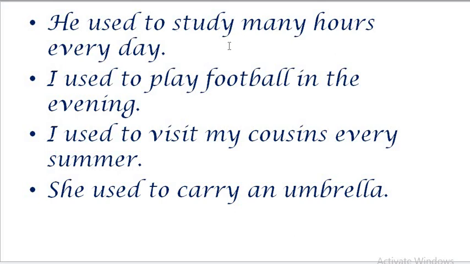I used to hate him. So for past habits, you can say he used to study many hours every day, I used to play football in the evening, I used to visit my cousins every summer, she used to carry an umbrella. These are the expressions for expressing your past habits.